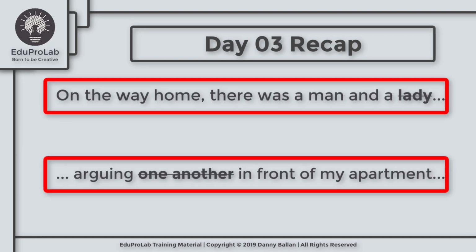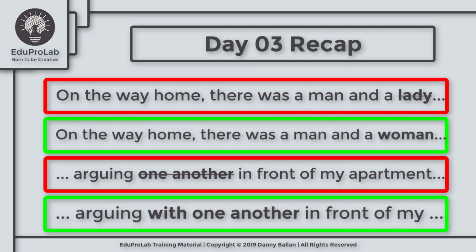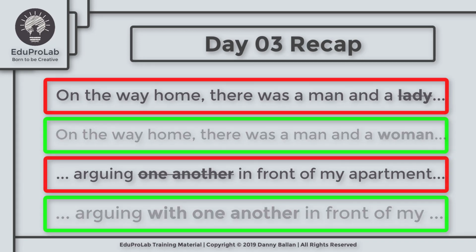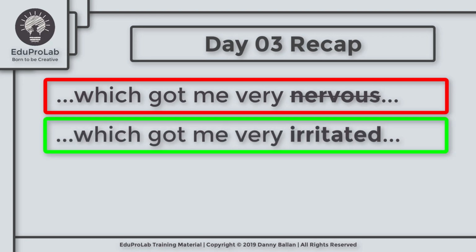Instead of saying there was a man and a lady arguing one another, he should say there was a man and a woman arguing with one another. And instead of saying they blocked the entrance and wouldn't let me go through, which got me very nervous, he should say they wouldn't let me through, which got me very irritated.